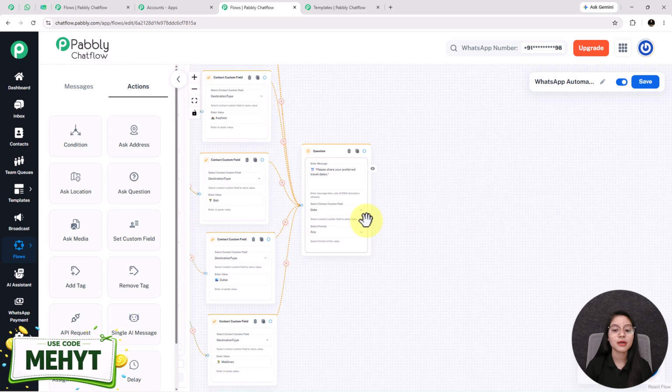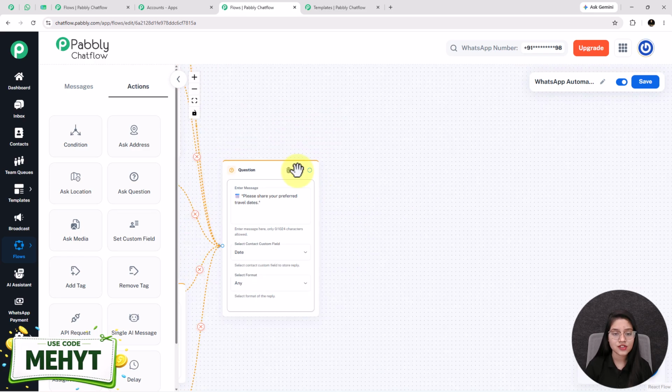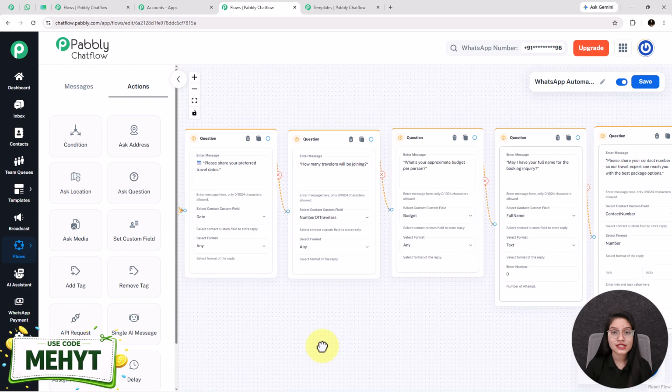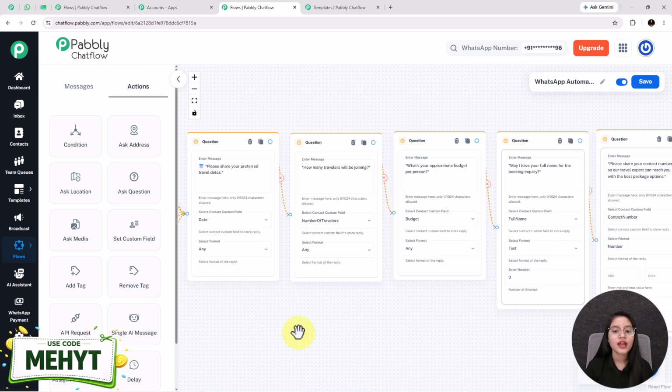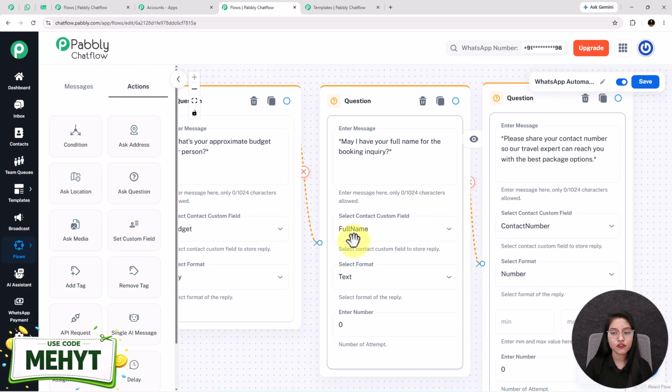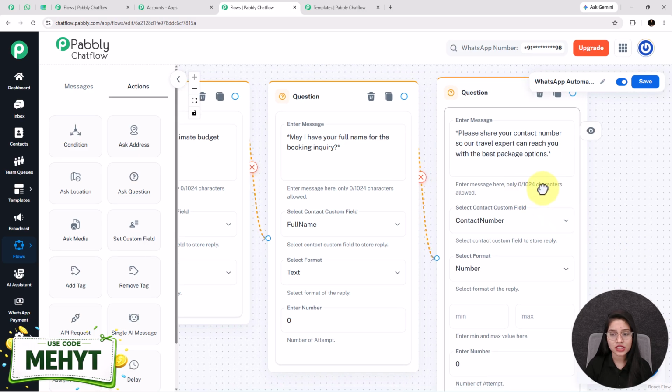So for that I'm again doing the same that I have done here, meaning I am adding 4 more questions in this flow. The process of adding questions in the flow will be the same. Here I have added all the 4 questions as well. In this question node, I ask users about the number of travelers, after that their approximate budget, next their full name and lastly the contact number.